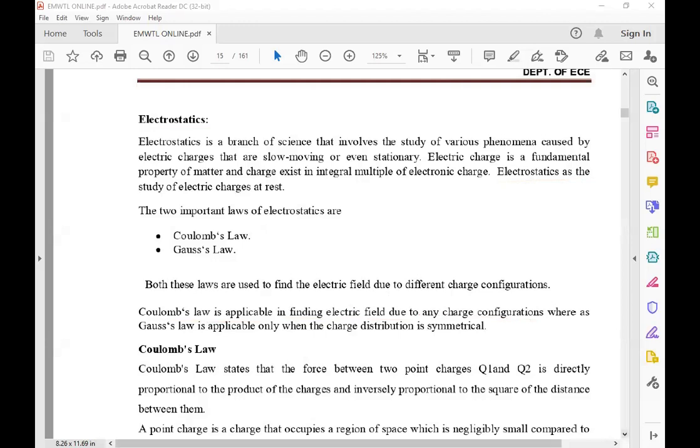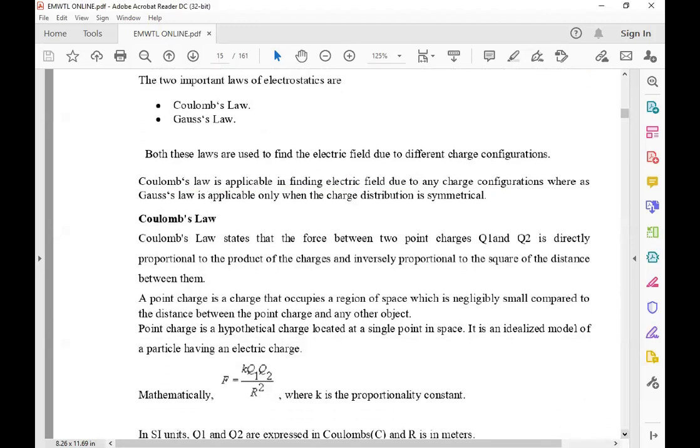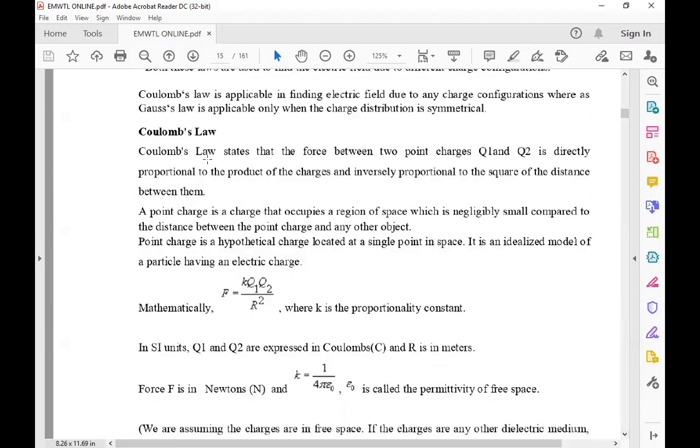Now the definition of Coulomb's law. Coulomb's law states that the force between two point charges Q1 and Q2 is directly proportional to the product of the charges. Let us take one point in space with charge Q1, and another point with charge Q2. Let Q1 and Q2 both be positive.